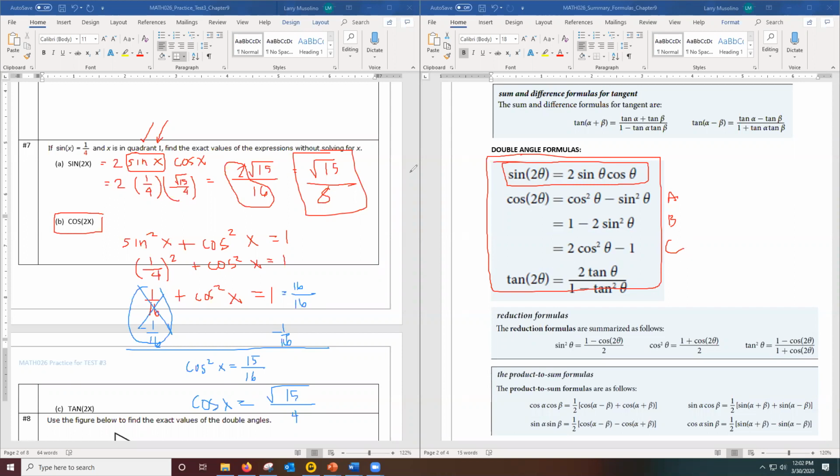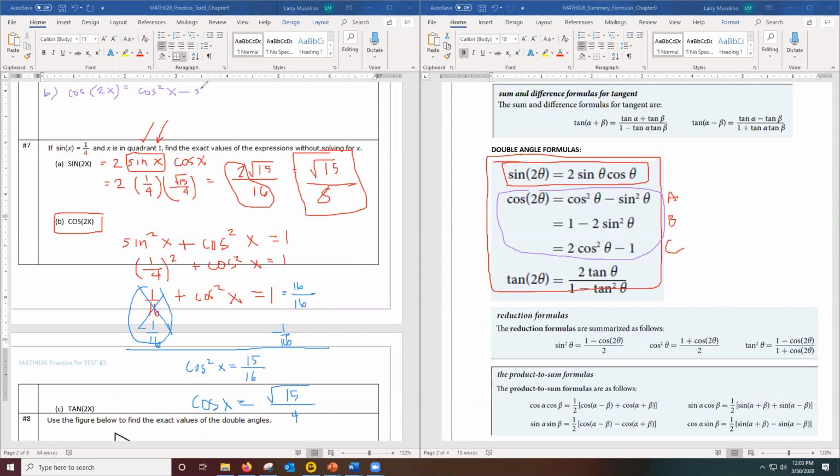So if we want cosine 2x for part B of this problem, I'm going to use formula A, but of course you could use any of these 3 cosine formulas, you get the same answer. So I'm going to use cosine squared minus sine squared.